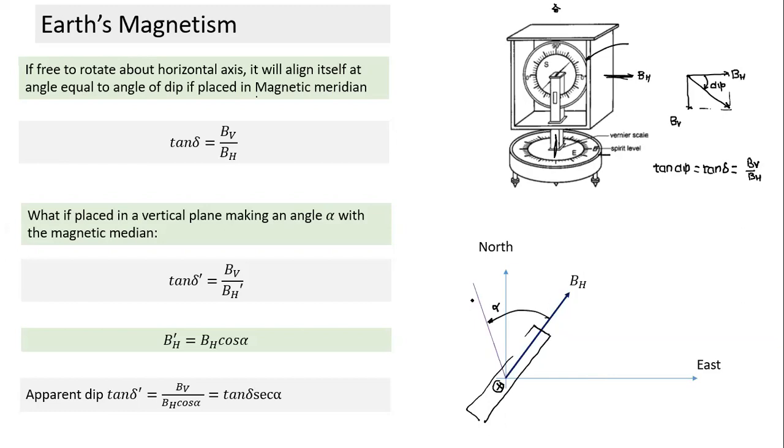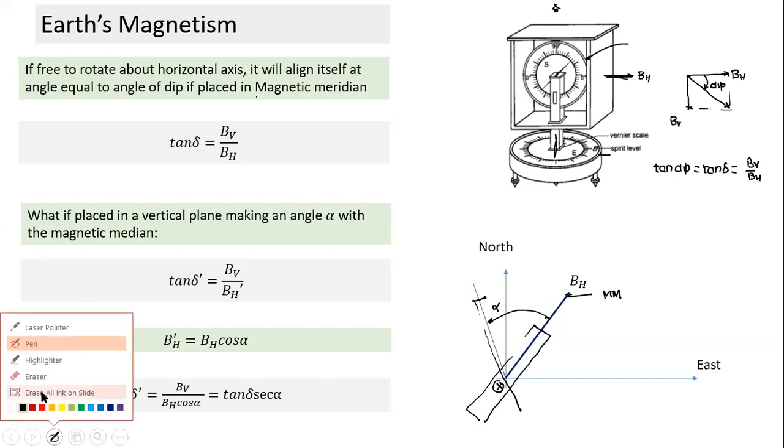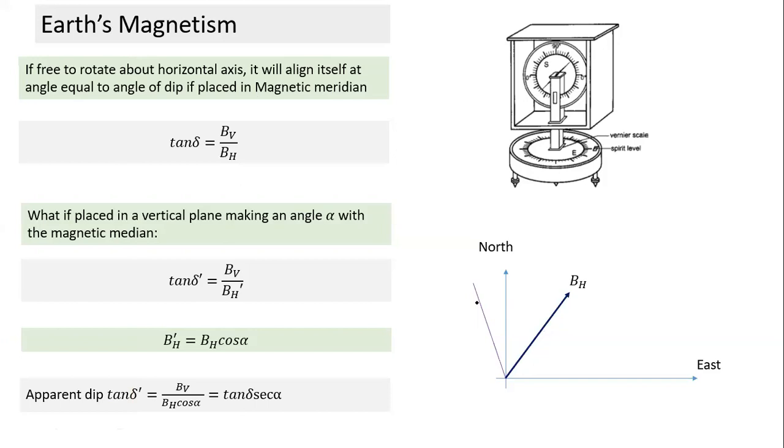If I place this vertical compass at an angle alpha, with reference to which vertical plane? This vertical plane is the magnetic meridian. If I place it in a vertical plane which makes angle alpha with the magnetic meridian, the horizontal component of the Earth's magnetic field will change. It will not be BH, it will be BH dash. How much will BH dash be? Can we calculate BH dash? How much will be the horizontal component in this vertical plane here?